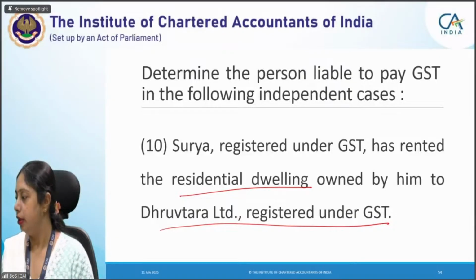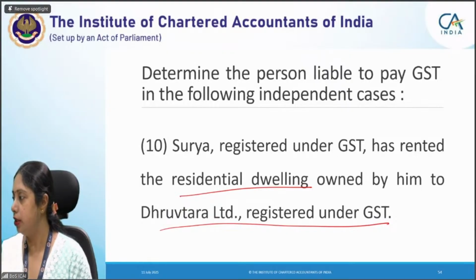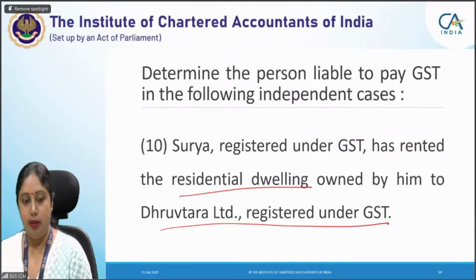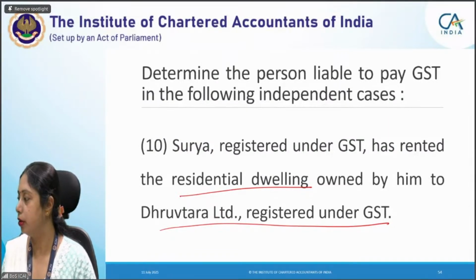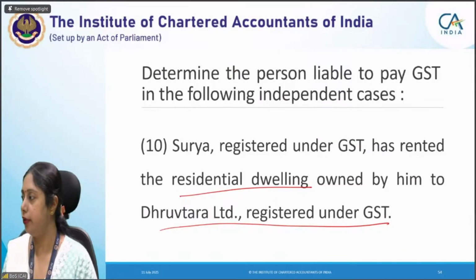Aksbanu, okay, right. Aksbanu, your answer is right. Sinchana Shetty, you're answering to this particular question. Then in that case, it's not right. It's not right if we are saying this. Okay, yes, you're right. Lalisha, no, why have you mentioned this answer? This is a residential dwelling, Lalisha. See, this is a residential dwelling. So you have to keep that point in mind. Yes, Harshada is right. And I will see one more answer, then I will tell you the reason. Okay, Astha is also right.